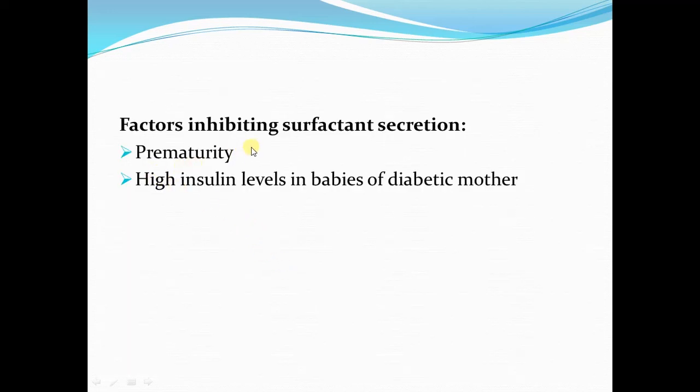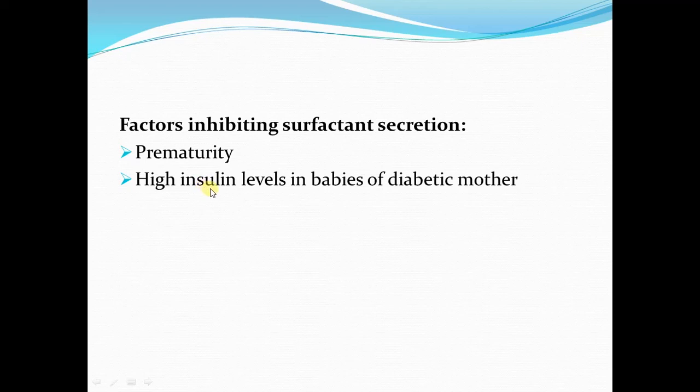Surfactant secretion is inhibited by prematurity. It means if the baby is born prematurely, the surfactant secretion in premature babies is not complete because the lungs have not matured enough to secrete adequate amounts of surfactant.